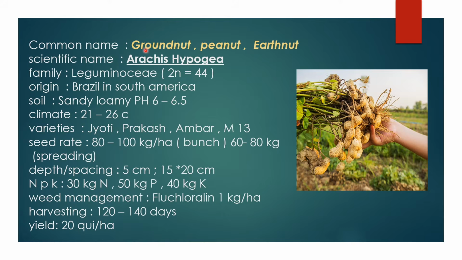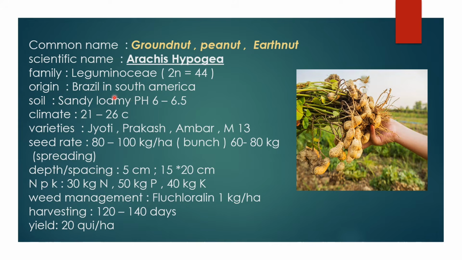Now we see the oil crop. The oil crop is mainly groundnut. Groundnut is also called peanut and earthnut, and the scientific name is Arachis hypogaea, and the family is Leguminosae. Okay, and the chromosome number is 2n equal to 44. And the origin of the groundnut is Brazil in South America.